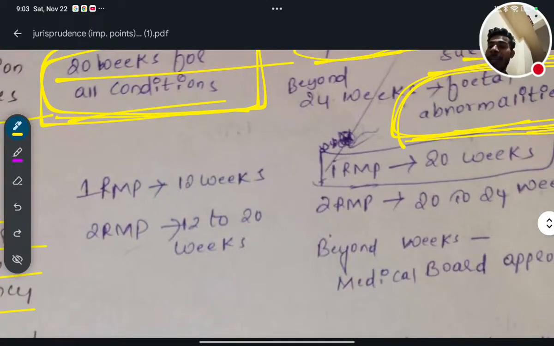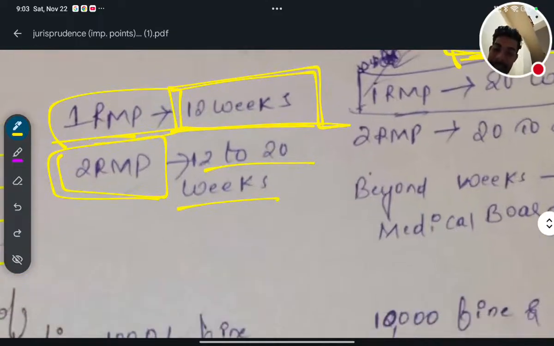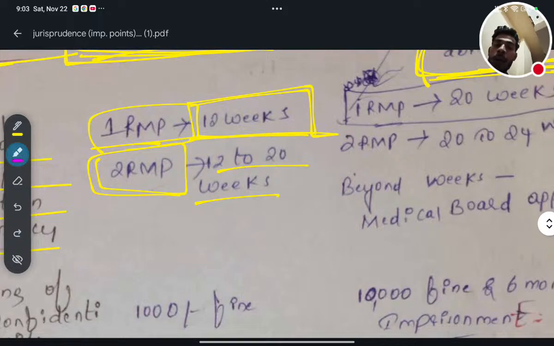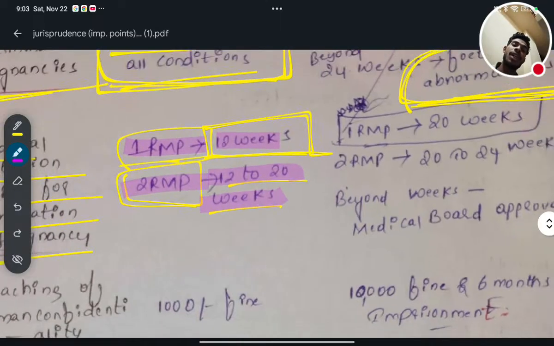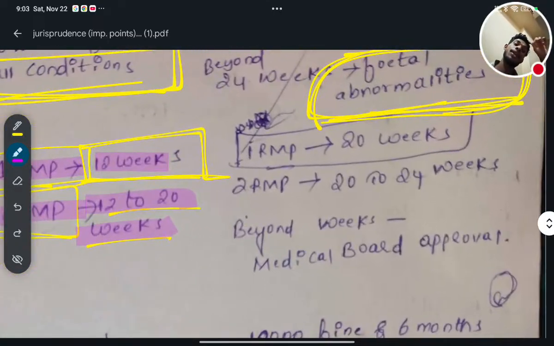According to the Medical Termination of Pregnancy Act 1971, one RMP, that is one registered medical practitioner, can do that for up to 12 weeks of pregnancy. But two registered medical practitioners are required for 12 to 20 weeks. That is, up to 12 weeks, one registered medical practitioner is required, but when it is more than 12 weeks and up to 20 weeks, two registered medical practitioners are required. That condition is according to MTP 1971.